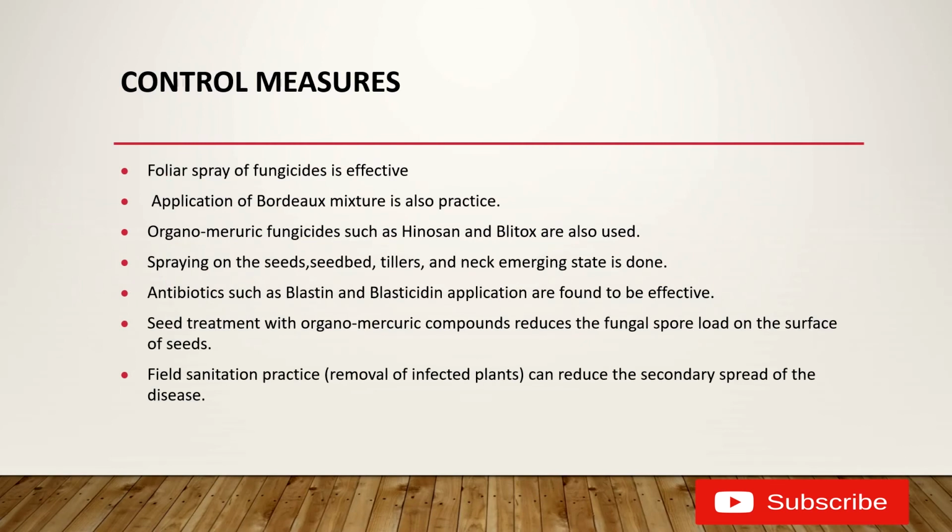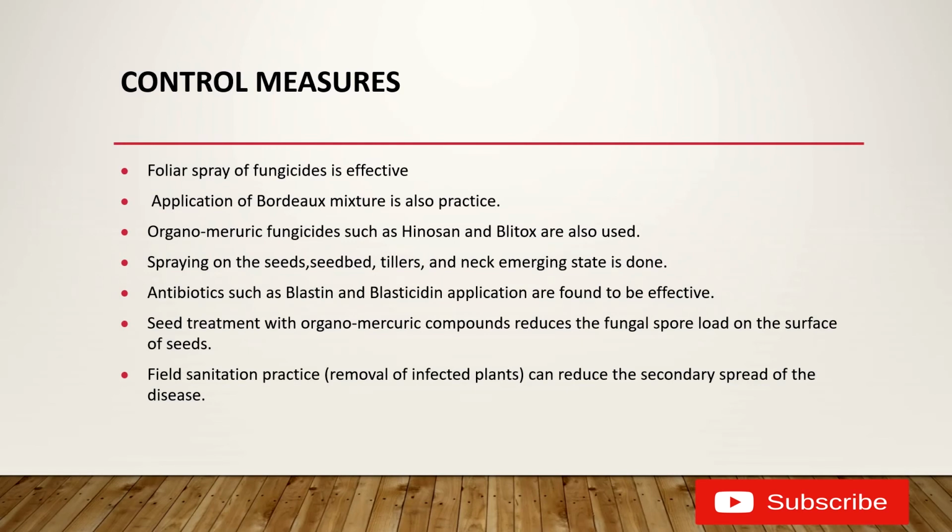And how can we control this disease? One is the foliar spray of fungicides, and the other is the application of Bordeaux mixture. In other ways, we can use fungicides like Hinosan and Blitox, spraying on seeds, seedbeds, tillers, or at the neck emerging stage.